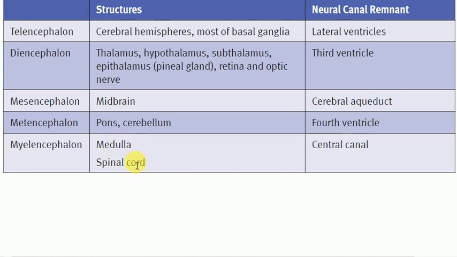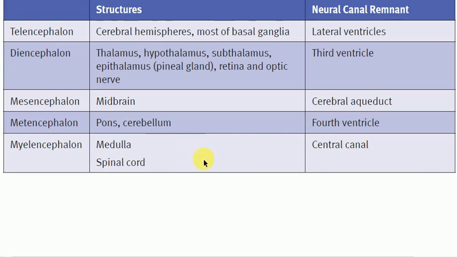And what's not correct in this chart, the spinal cord does not develop from any of the secondary brain vesicles. The spinal cord remains the original remnant of the neural tube. The medulla encloses the fourth ventricle.